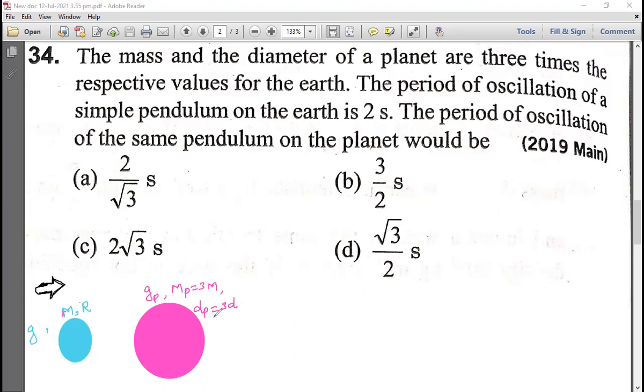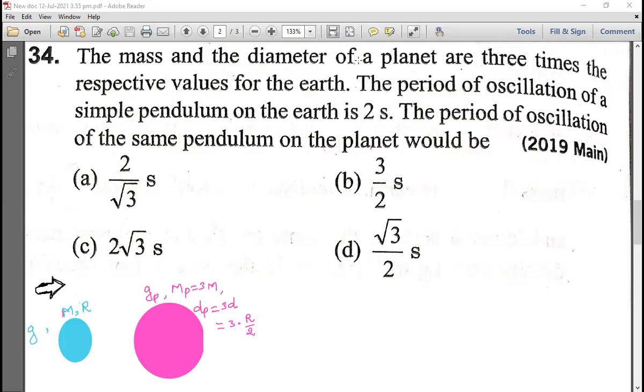So how much will we get here? Radius of planet, that is Rp, is equal to how much? 3R by 2. Check, how much do you get? Yes, sir. Suppose diameter of planet is 3 times diameter of Earth, means I can say this diameter is nothing but 3 into 2R, the diameter of Earth. Wait, let us see what happens.